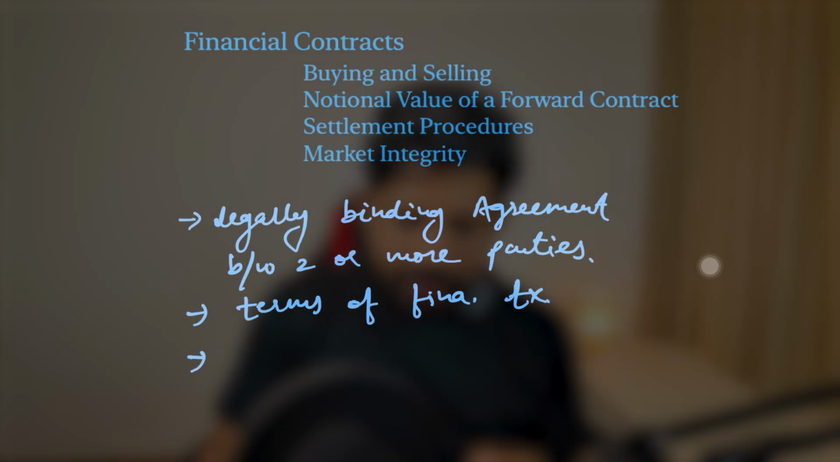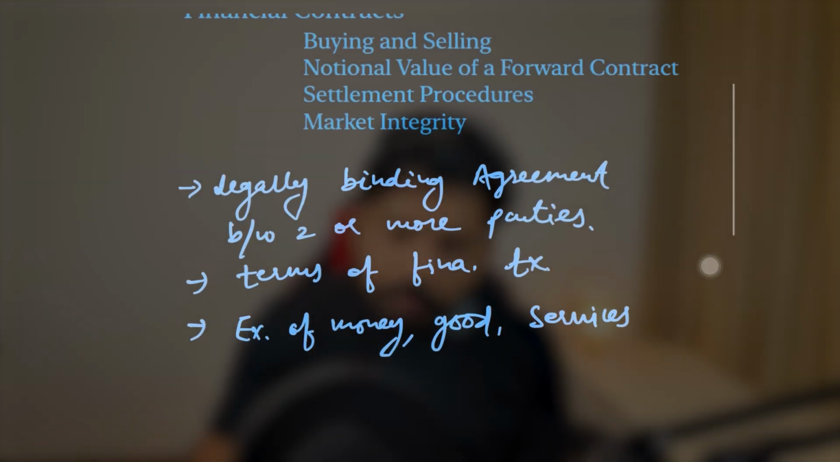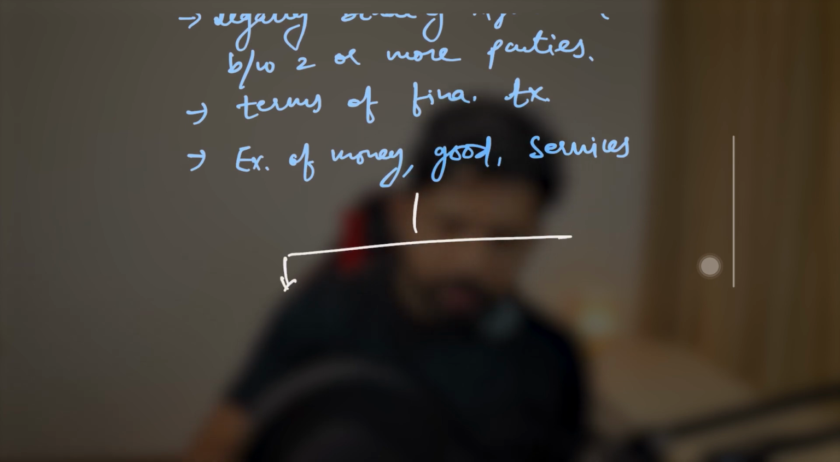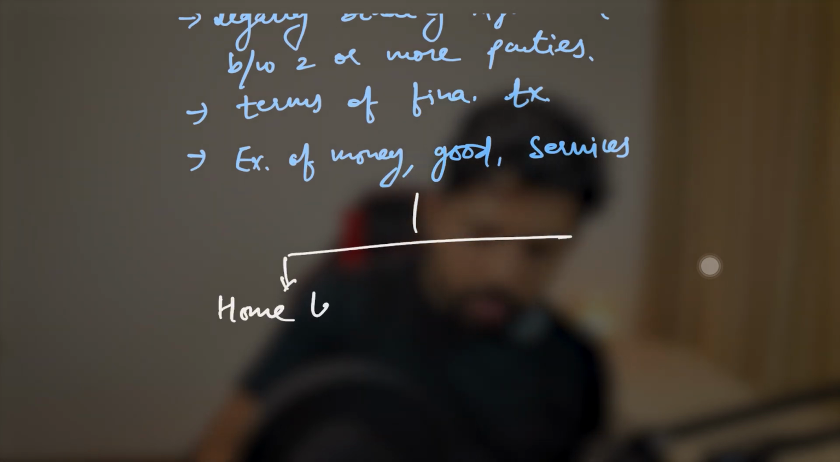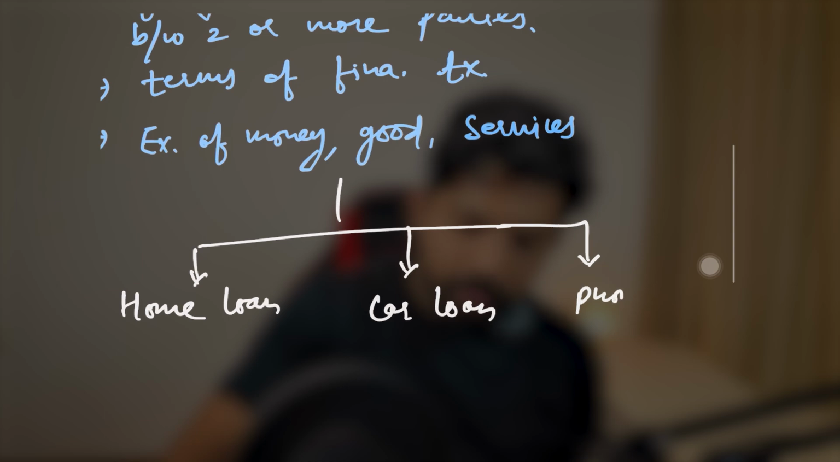What are the things which are in the financial transaction, right? It can be an exchange of money, right? It can be an exchange of goods, right? Or services, or there are multiple other financial assets. Now, let's take a few examples. So for example, you can have, let's say, a home loan. You can have a car loan, right? Or you can also have, let's say, a phone plan, right?